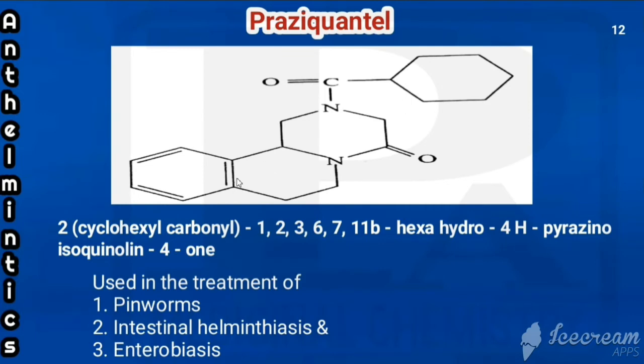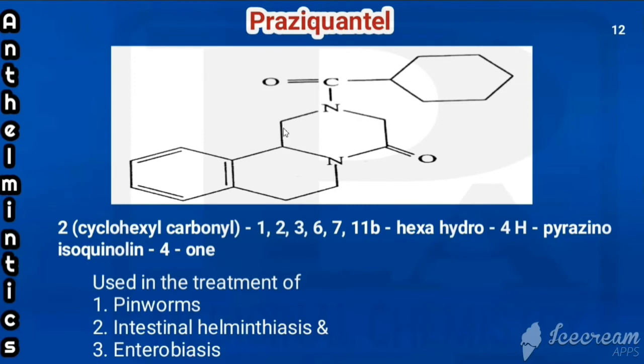But this is not pyrazino-isoquinoline, it is a derivative of pyrazino-isoquinoline. For that, here already I said numbering starts from here. So where it is having hydrogens: 1, 2, 3, 6, 7 and 11B. So these 6 places are having hydrogens.